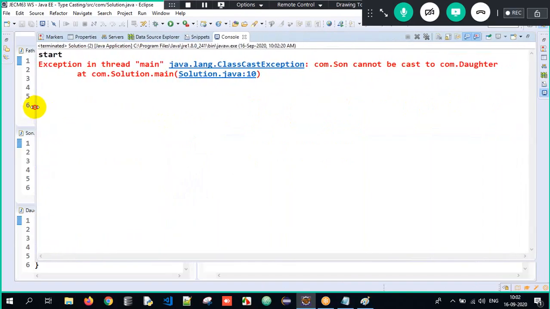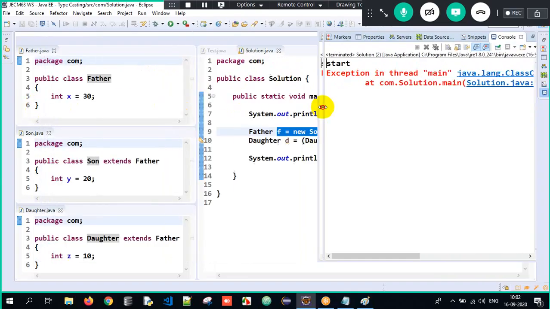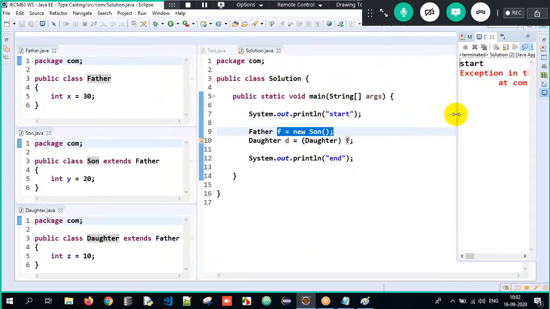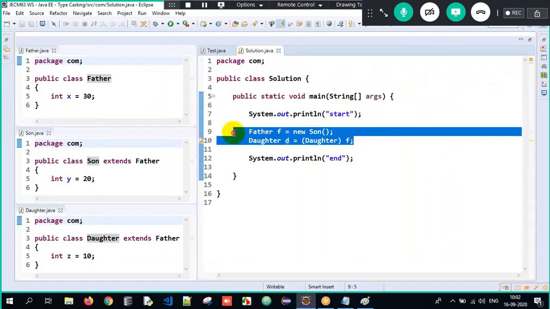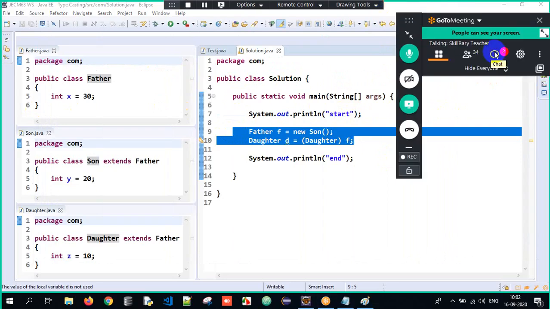See, start, then exception in the main method. It's ClassCastException. Why? Son cannot be downcasted to Daughter, and line number 10 is giving the exception. So your program got terminated abruptly. Start got executed, and as soon as you try to downcast it to Daughter, ClassCastException occurred and your program got terminated. But how do we avoid it?